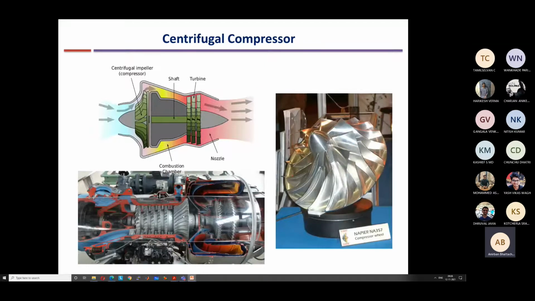Because in a centrifugal compressor, if you want to multi-stage it, so multiple stages, you need to move the air from the radial direction again back to the axial direction. So some length will be required to just do that. Okay. So as a result, having multiple stages of centrifugal compressor is quite difficult. Sometimes engines have been built, like you can see here, with multiple axial compressor stages followed by a single centrifugal compressor stage to keep the length limited. But still this type of design is also not used.